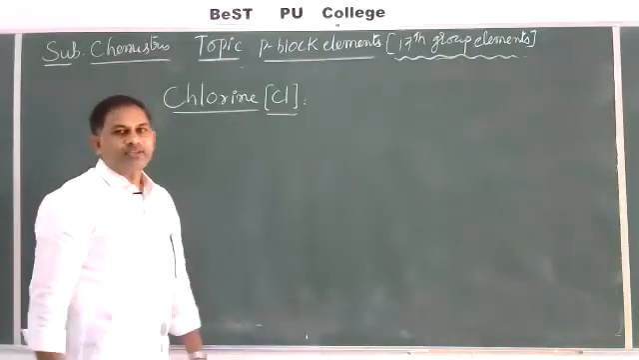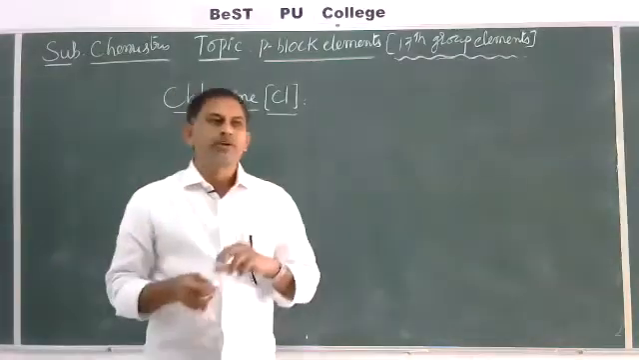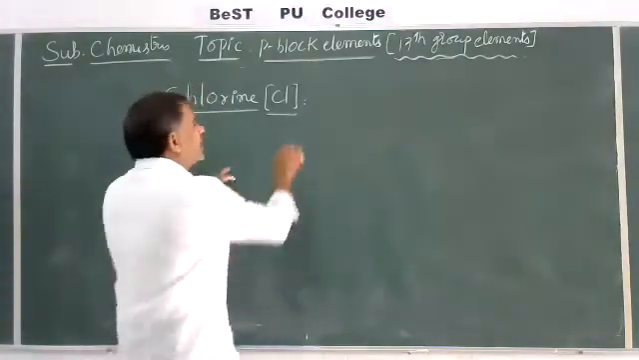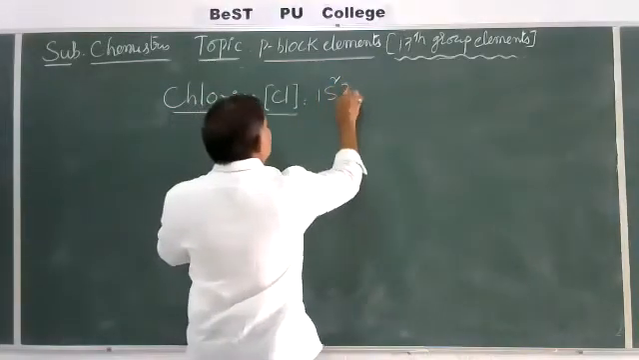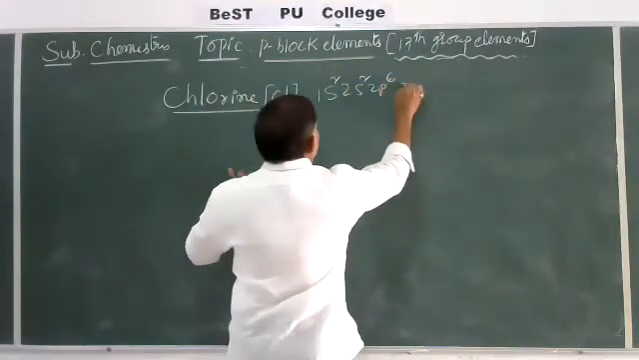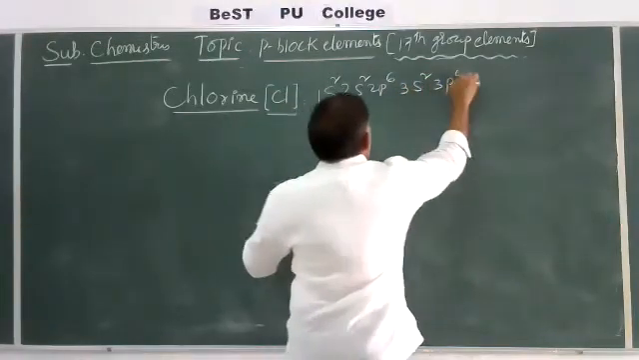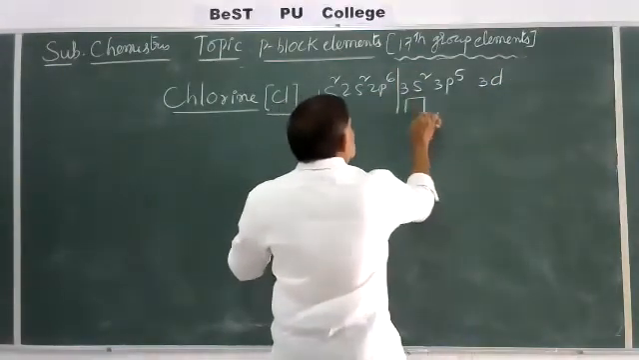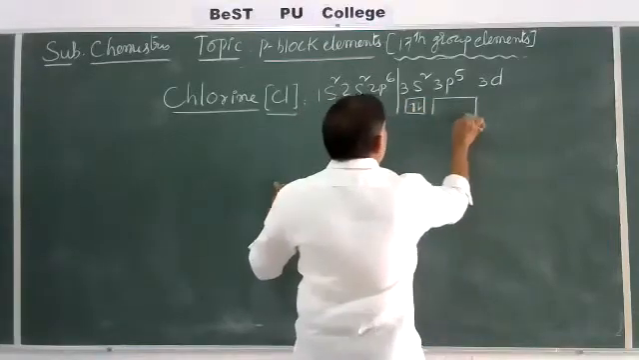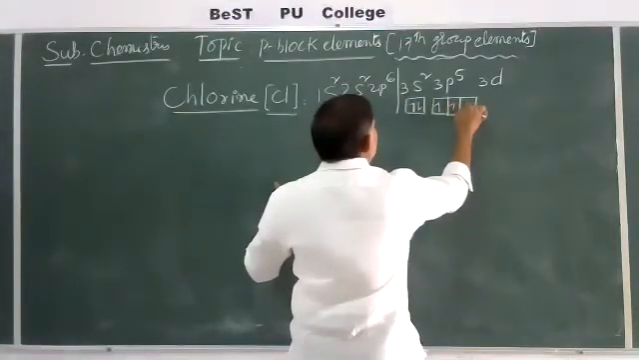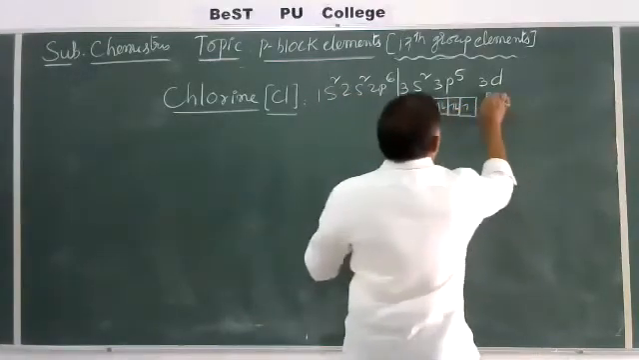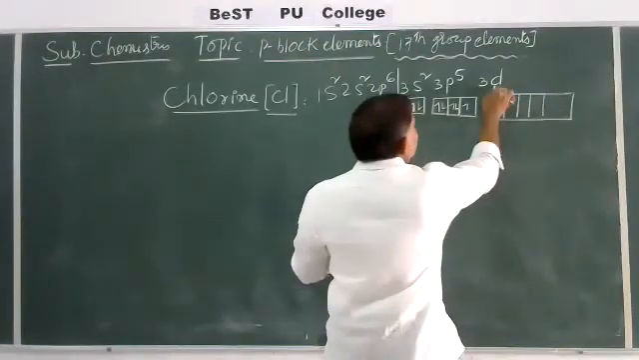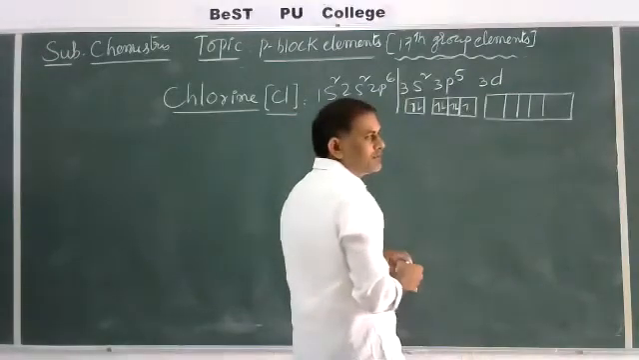Yes. Next one is about chlorine. What is the atomic number of chlorine? 17. And its electronic configuration is 1s2, 2s2, 2p6, 3s2, 3p5, and 3d vacant orbitals. This is the outermost orbit. Here are 2 electrons in s, and in the p subshell 5 valence electrons, and the vacant d subshell has 5 degenerate orbitals.